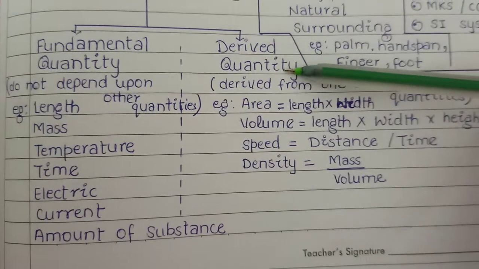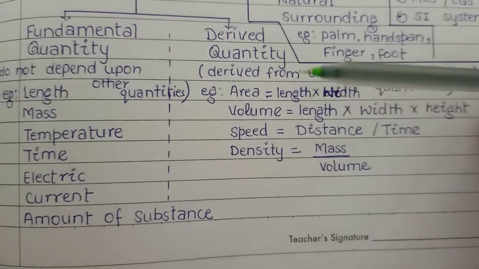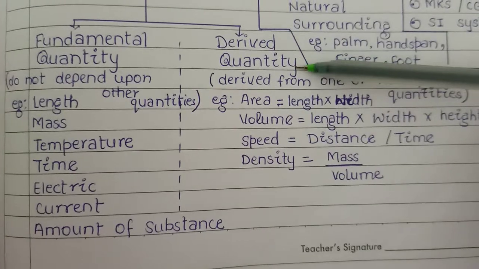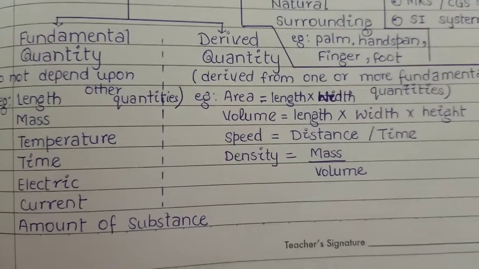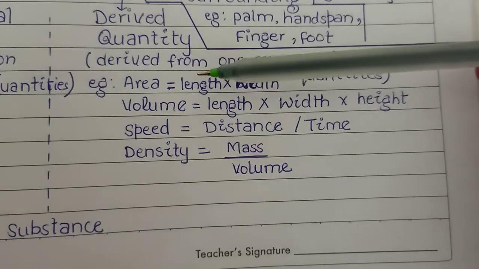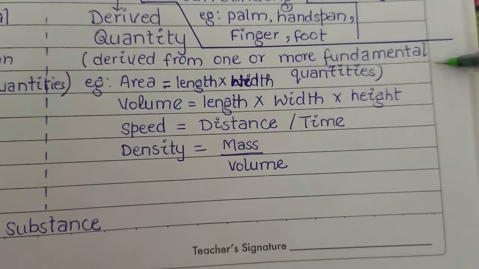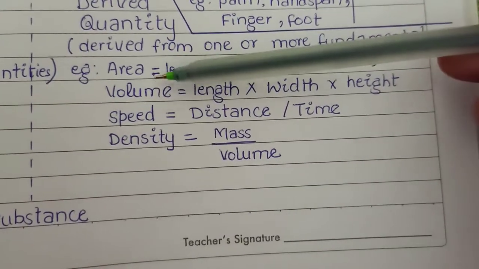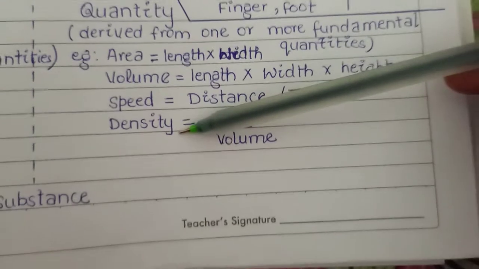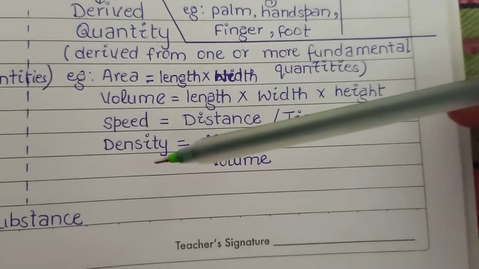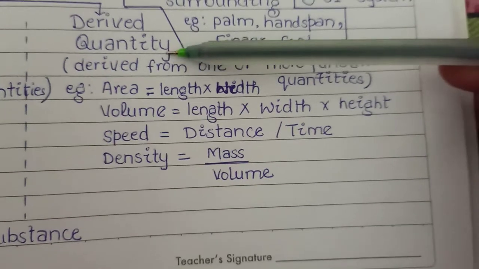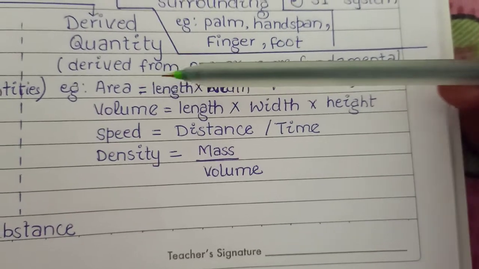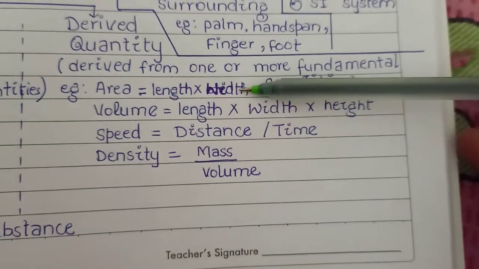But derived quantities are those physical quantities which are derived from one or more fundamental quantities. For example, area, volume, speed, density, they all are derived physical quantities because area is derived by length into width.